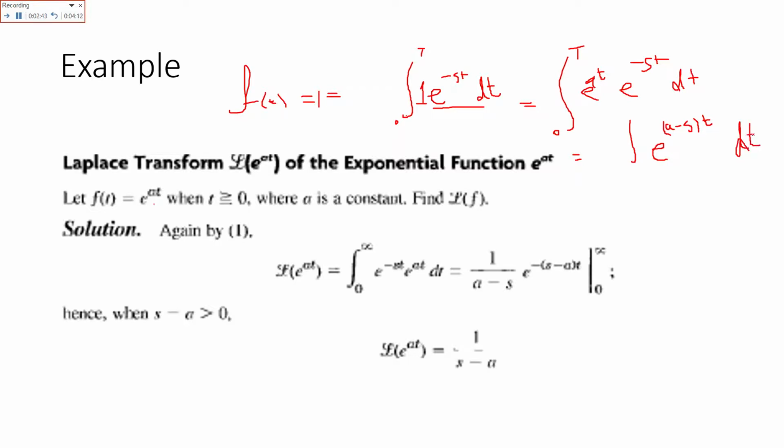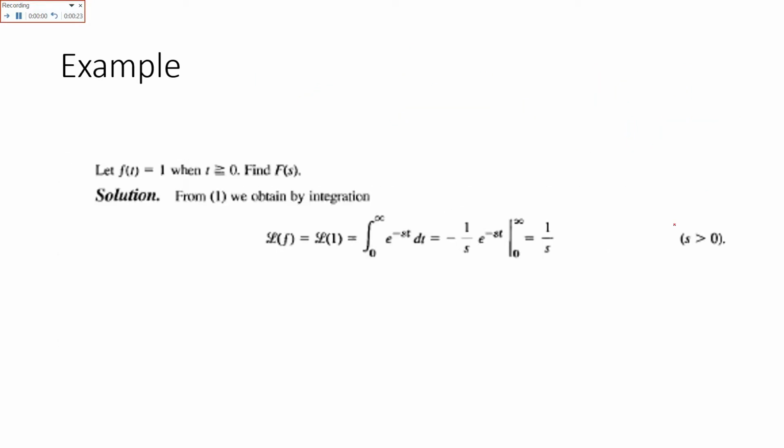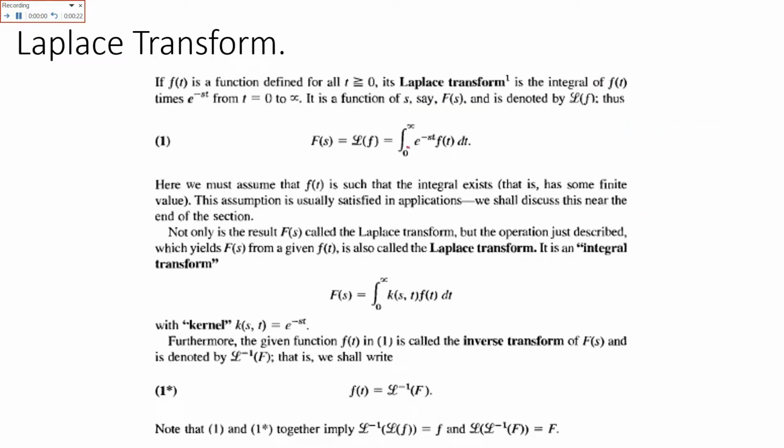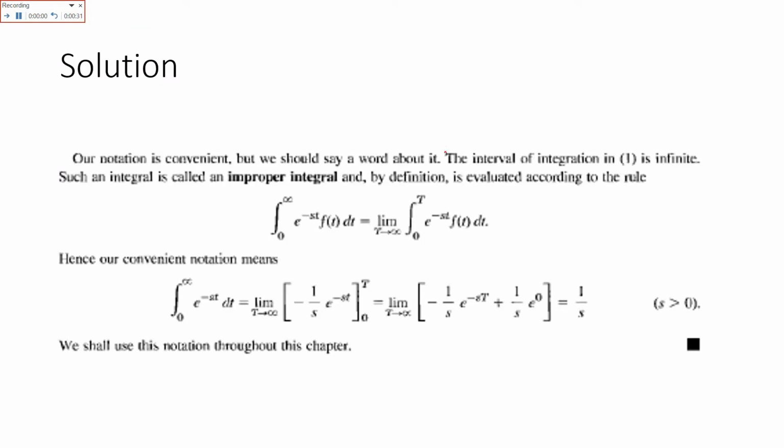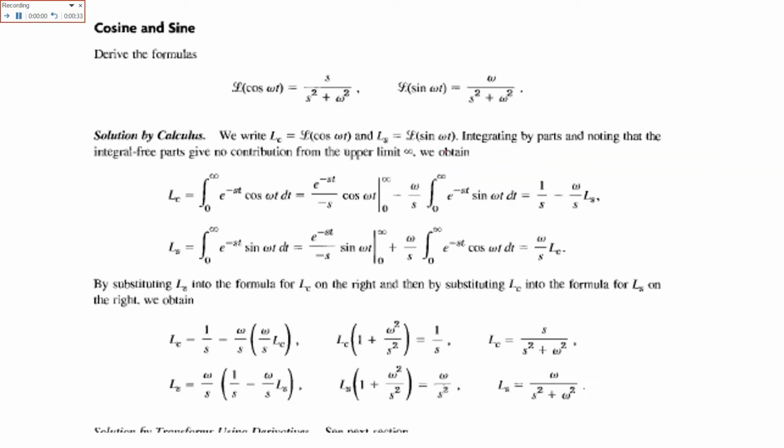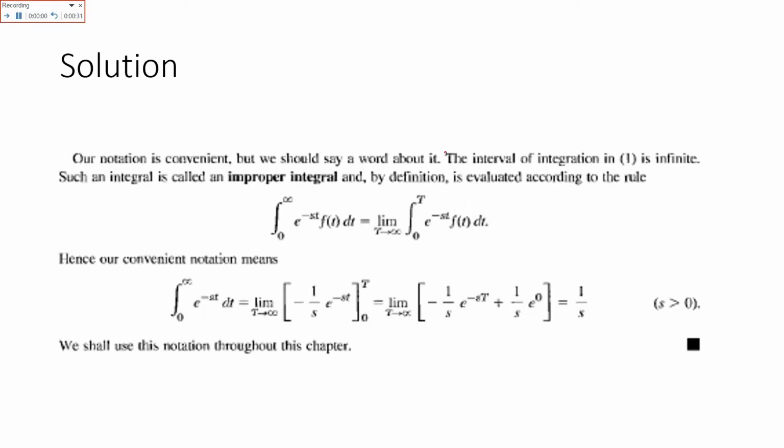We can write it like that. But the definition of the Laplace transform says that to make it a Laplace transform, it must be e raised to power minus st f of t dt. So what we will do here is simply change the position here.